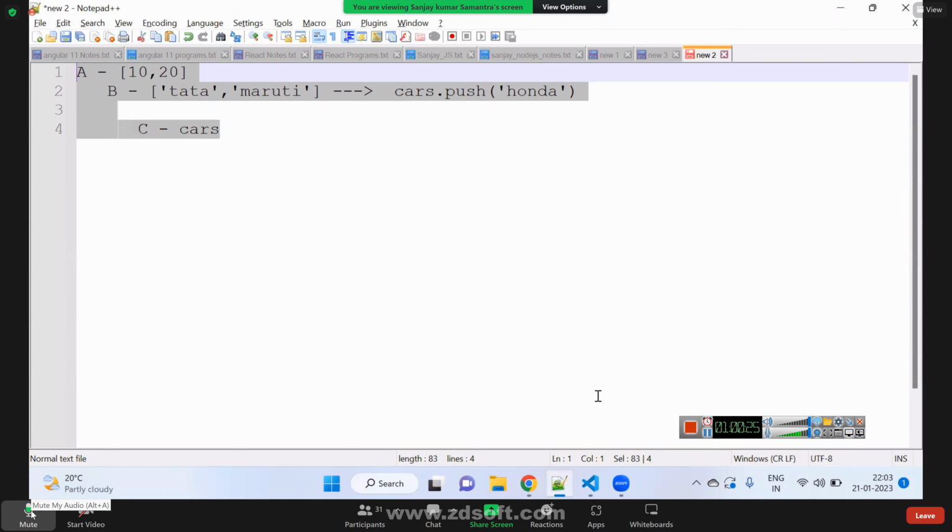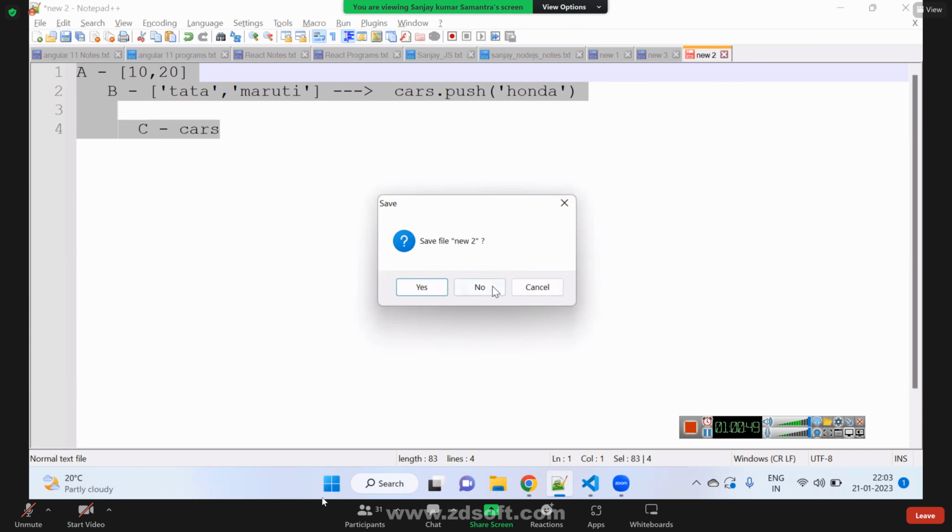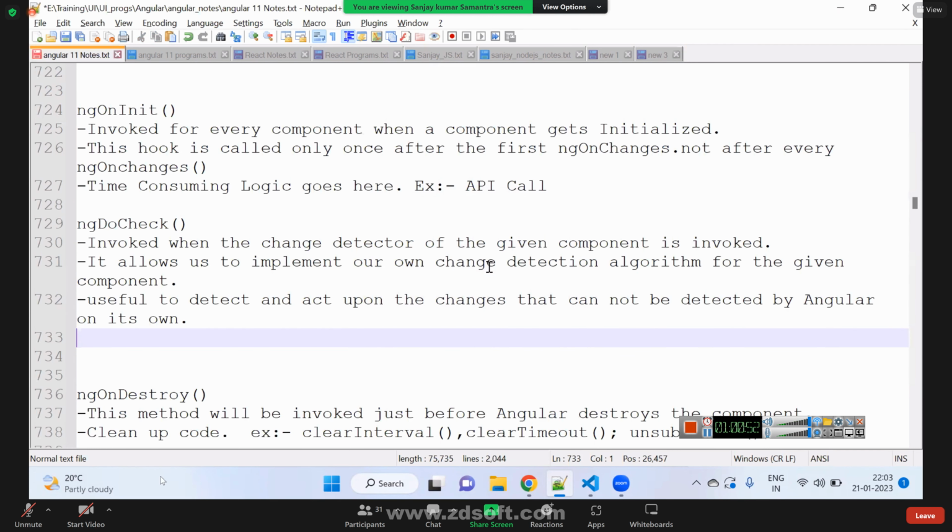But even after user interaction, some of the lifecycle hooks repeat, like ngOnChanges. The second time, third time, all these things will happen with user interaction. The first time it happens automatically, as simple as page load. Not page load, let's say component load. For my example, I'm telling. Anyway, we have to remember. We can say on page load, we can say on component load. Anything is fine.